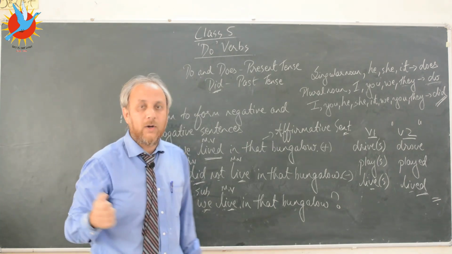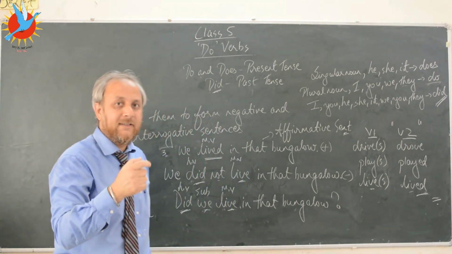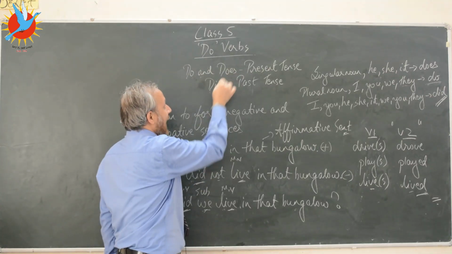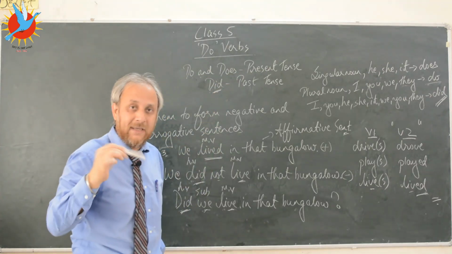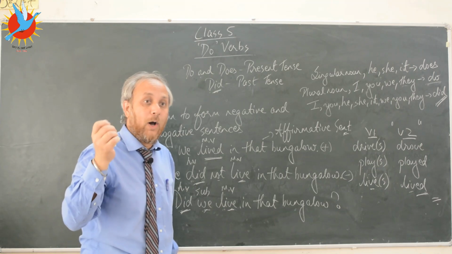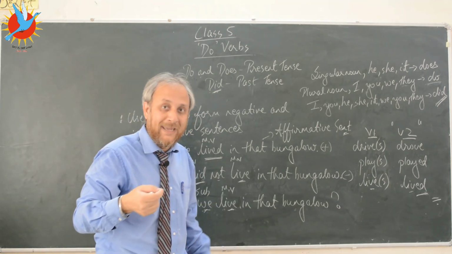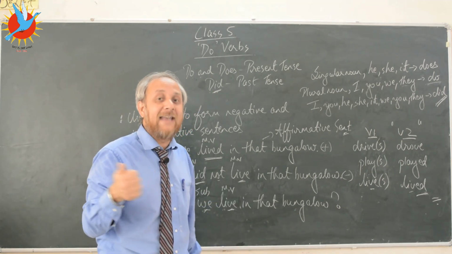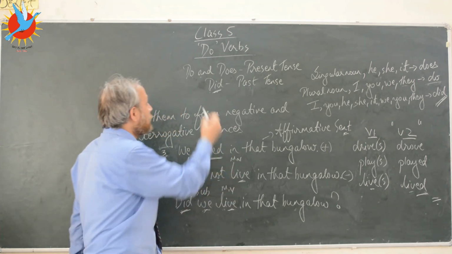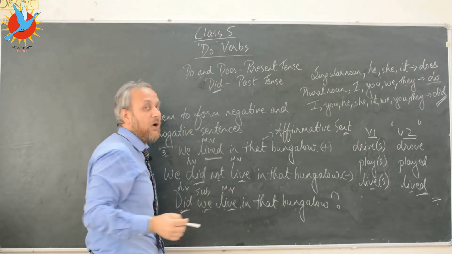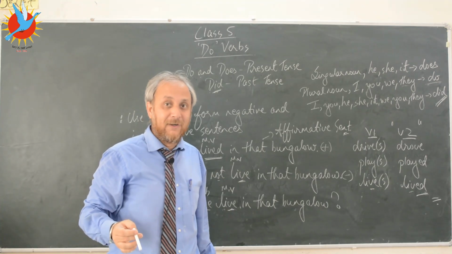Okay? So what have we learned? We've learned that we can use do, does and did as main verbs, and when you want to make sentences negative and interrogative, then we use do, does and did as the auxiliary or the helping verb.